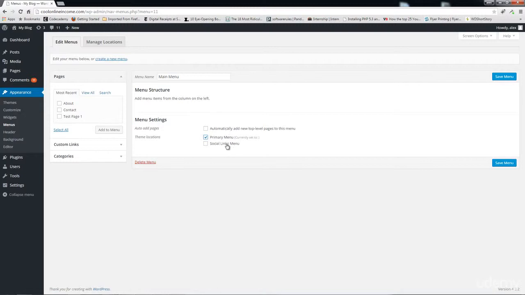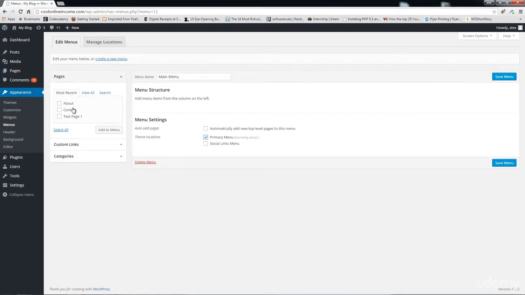You also have a social links menu. This is something I'm not really used to. This is because we're using a WordPress 2015 theme. That's why you have this option. Some other themes may not provide you this option. Some other themes will provide you the option of showing the menu at the footer as well. So just take note. The different themes have different kinds of menus that you can show.